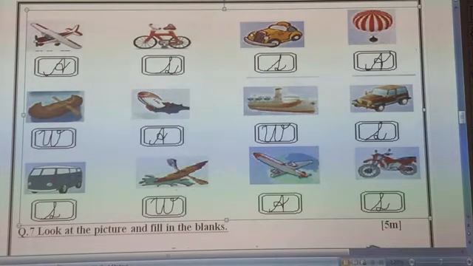Next is, boat can swim in water. So we have to write here W for water transport. And next is, plane can fly in air. So we have to write here A for air transport. And next, bike can run on a land, on a road. So we have to write here L for land transport.